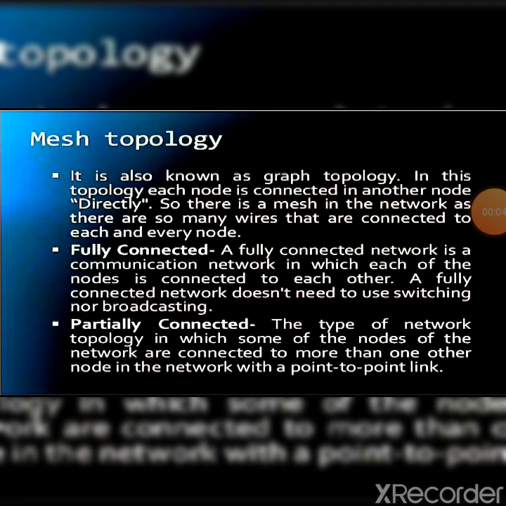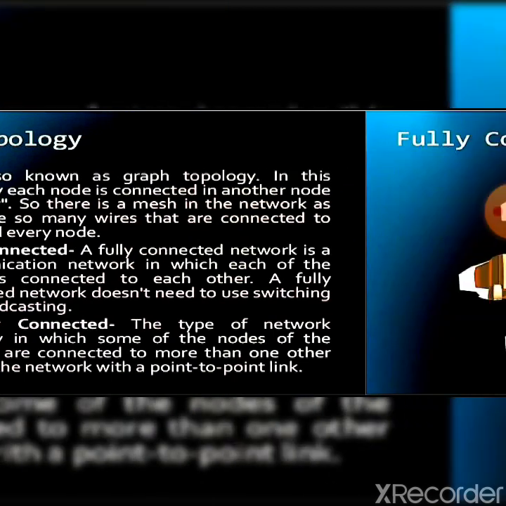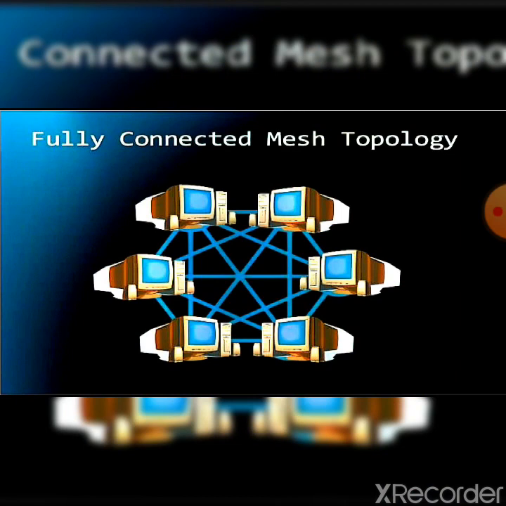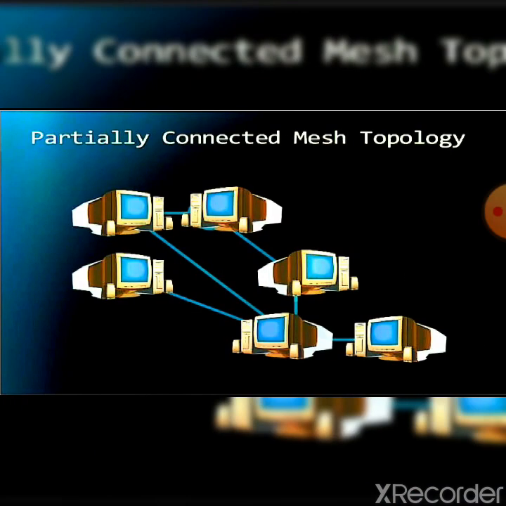Advantages of mesh topology. In this type of topology, each connection can carry its own data load. It is robust. Fault is diagnosed easily. Provides security and privacy. Disadvantages of mesh topology. Installation and configuration is difficult. Cabling cost is more. Bulk wiring is required. You can see the diagram of fully mesh topology. Now you can see the diagram of partial mesh topology.